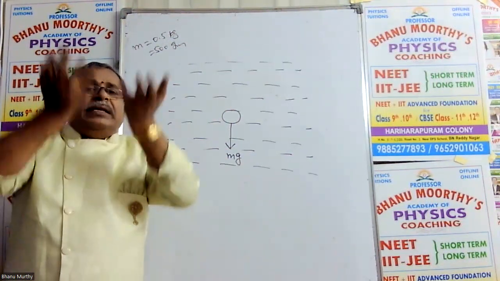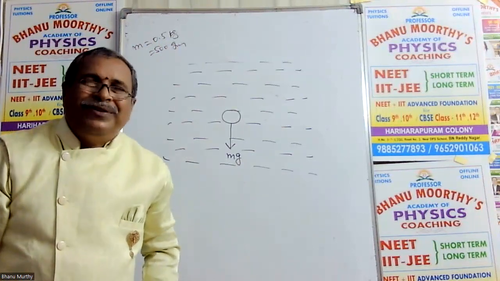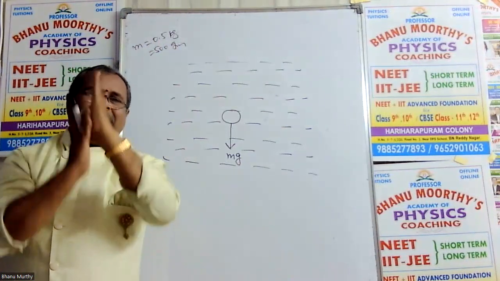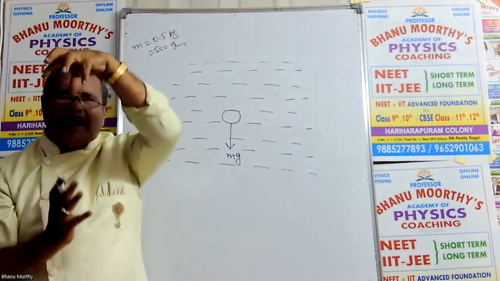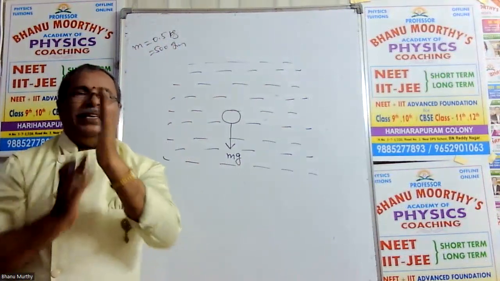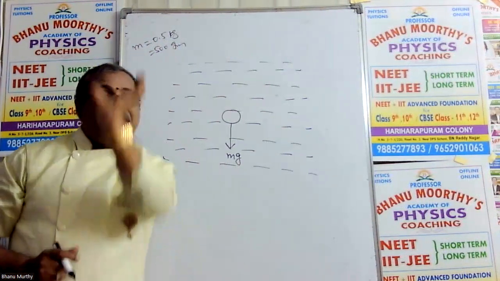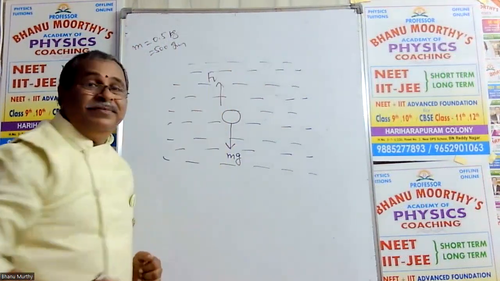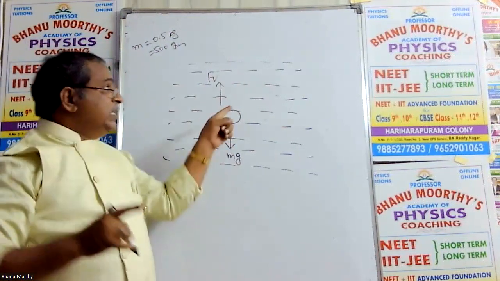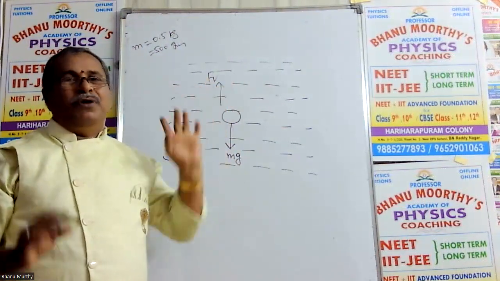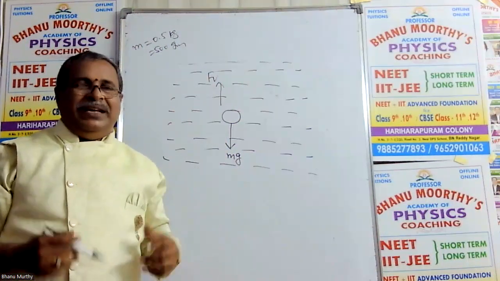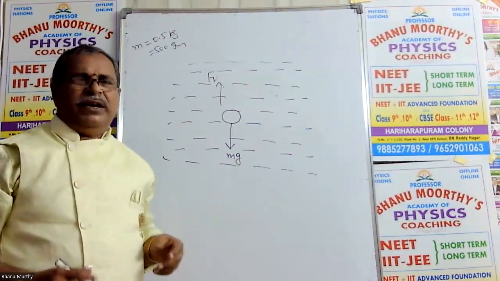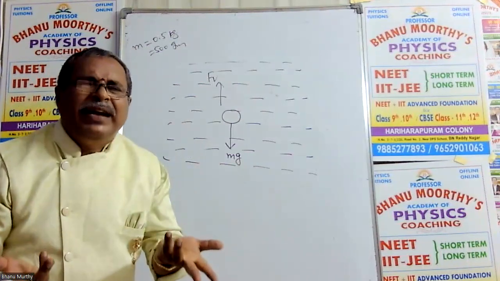But my students, what is happening after some time? The liquid tries to oppose the motion of the ball, because bonding takes place between the liquid layers. Some interaction takes place. As the ball comes down, the liquid layers interact with each other. Due to that interaction, some friction is released. That frictional force will be in the upward direction. In the fluid dynamics chapter, you can understand about frictional force and viscous force. This is viscous force. Viscous means friction. It's a type of friction, the interaction between the liquid layers.